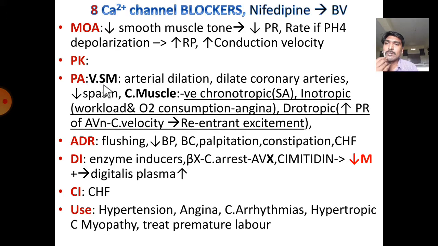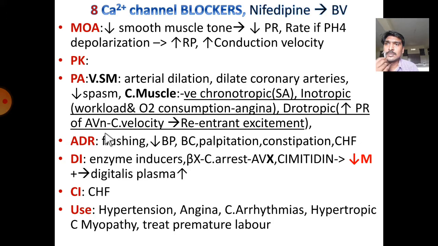Pharmacological action: activity on vascular smooth muscle causes arterial dilation and dilates the coronary artery, that's why it is useful in treatment of angina, and it reduces their spasm. Activity on cardiac muscle causes a negative chronotropic effect by depressing the SA node, and a negative inotropic effect, due to which force of contraction reduces, meaning workload and oxygen consumption reduce. That's why it is also useful in treatment of angina. Dromotropic effect: decreasing conduction velocity by increasing the refractory period of the